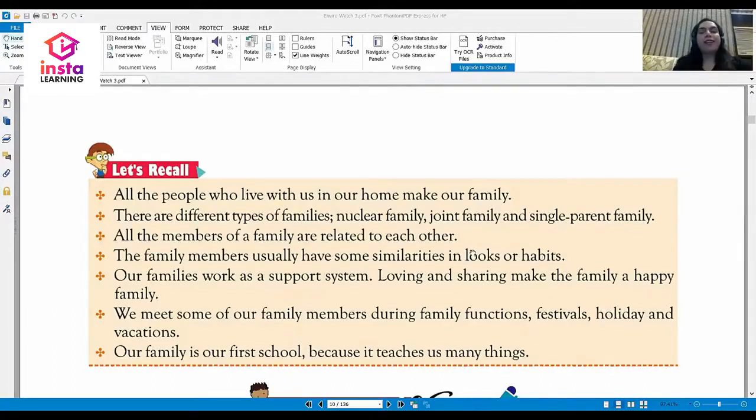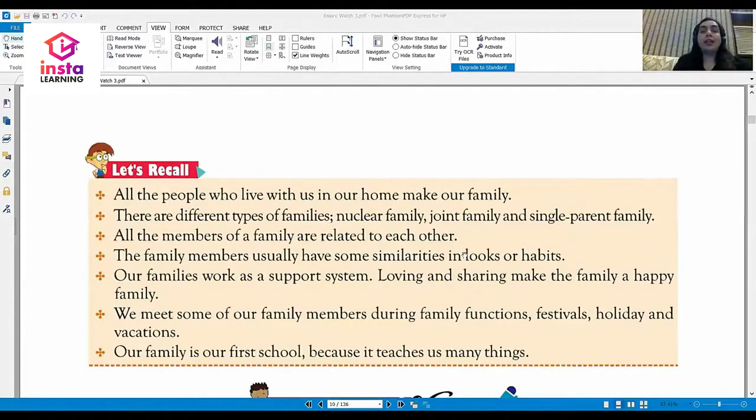Our families work as our support system. They are always there to help us. Loving and sharing make the family a happy family. We meet some of our family members during family functions, festivals, holidays, and vacations. Our family is our first school because it teaches us so many things.